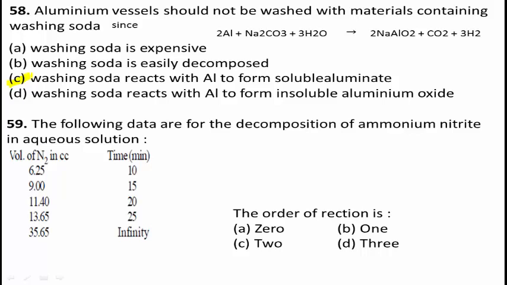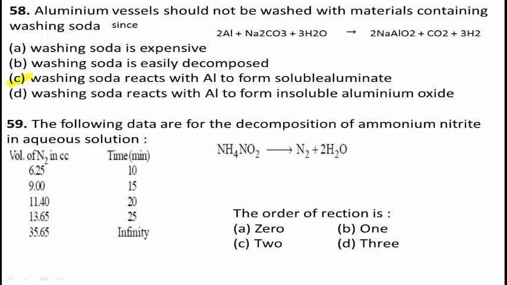See the question once again. Students, decomposition of ammonium nitrite is written as NH4NO2 decomposes to N2 plus 2H2O.